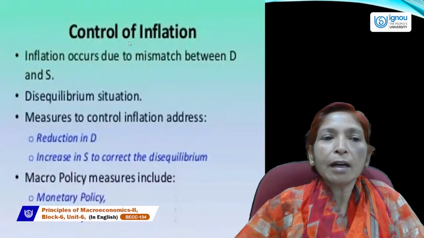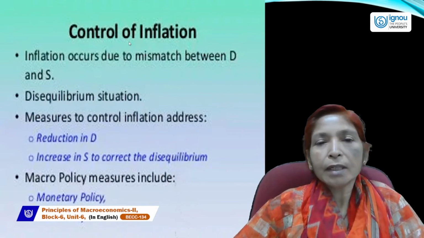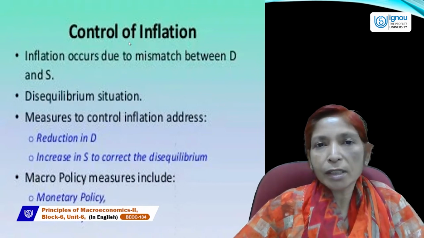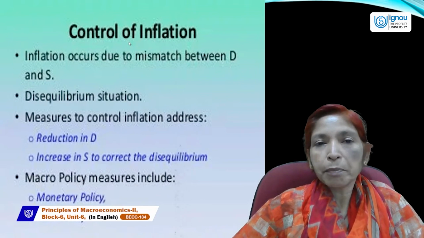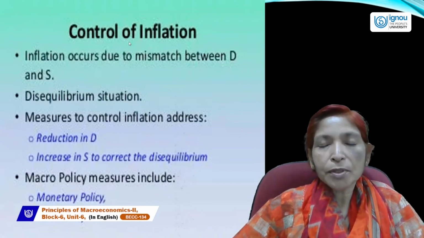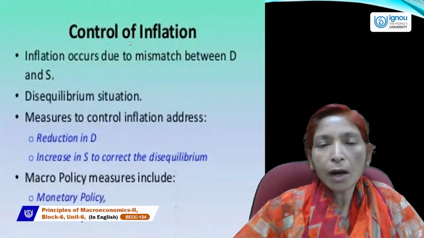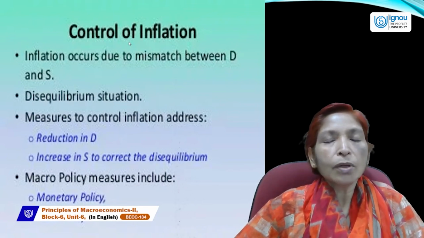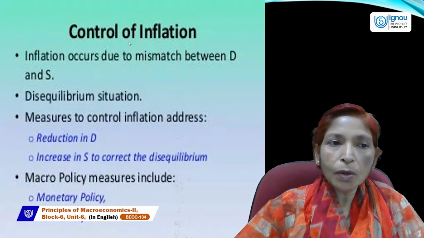Next is how we can control inflation. We have discussed what inflation is, its causes, its various types, and its main consequences and effects. So when inflation badly impacts the production process and distribution process, what are the main policies and steps the government should take to control the situation, or how can we control it?